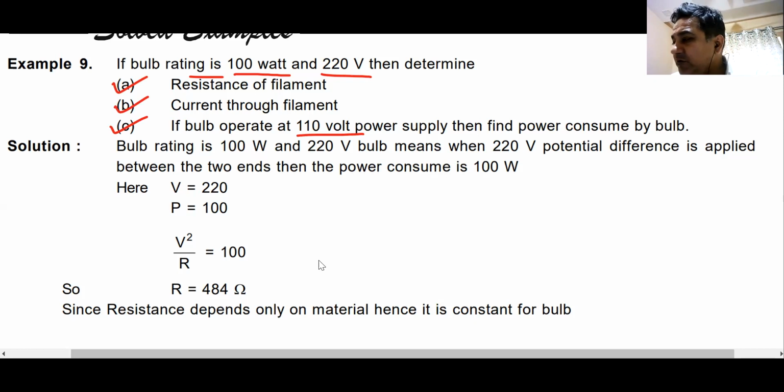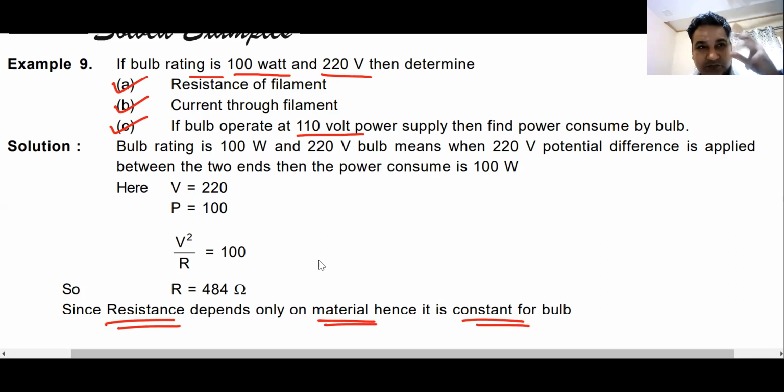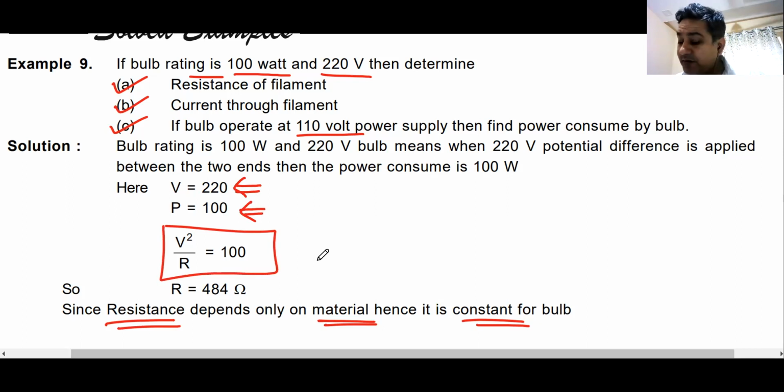And remember what you understand from this question. One thing always remains constant, and that is the resistance, because it only depends on the material and the dimensions of the material it is made up of. That will remain same, whether you operate it at 110 volts or 440 volts. So first of all, from this power rating is given as 100 watt, voltage is given as 220 volt. From here, power is equal to V square by R. You can calculate the resistance of this bulb. The resistance of this bulb will be 484 ohms. Whether it's a question of AC or DC, it remains same. Can I have some raise hand that we understand this, sir?